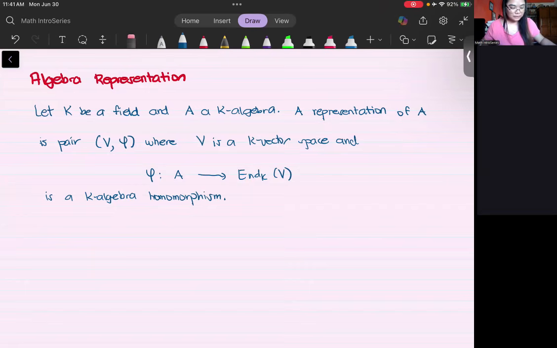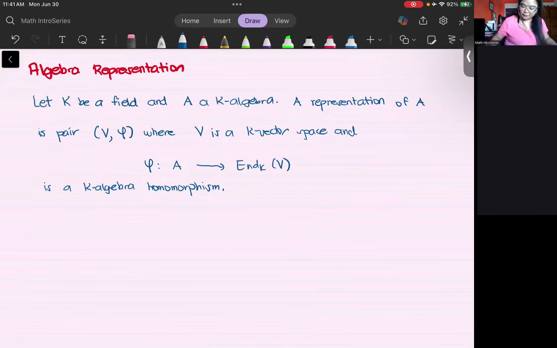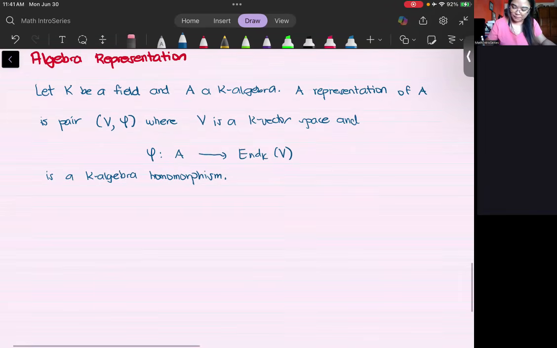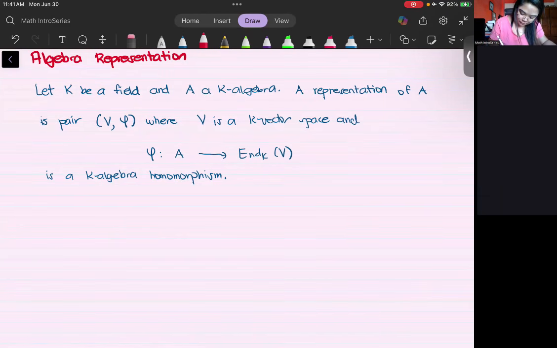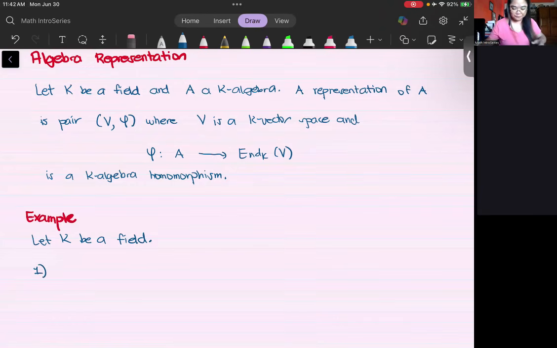Okay. So basically, let's go for examples. Maybe I should not scroll so that you can write if you like. Okay, example. Let's first fix ourselves with a field. So let K be a field. First example would then be what we call a natural or a regular representation.